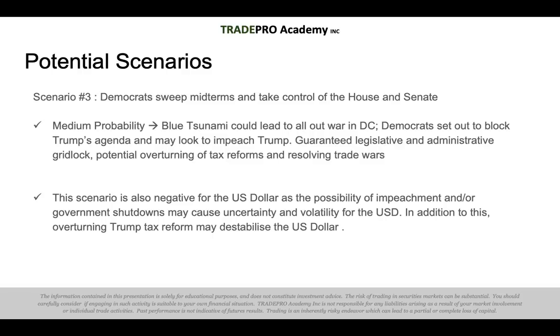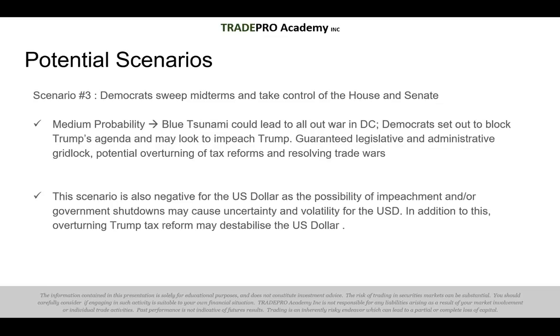This would be the most negative scenario for the US dollar, as the possibility of impeachment and government shutdowns becomes much more likely, and this would lead to uncertainty and volatility for the US dollar. In addition to this, overturning Trump's tax reform may destabilize the US dollar.